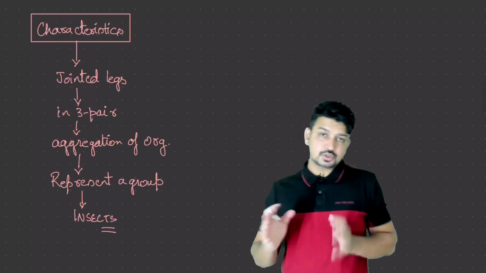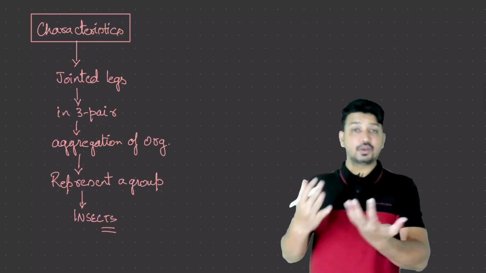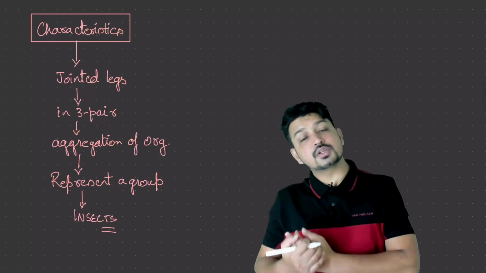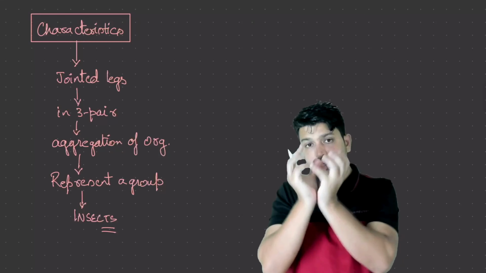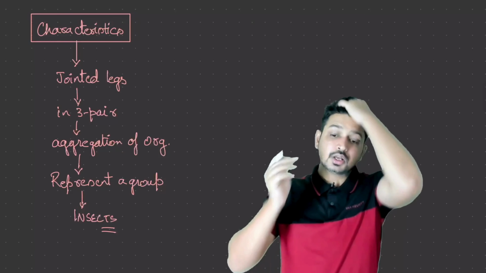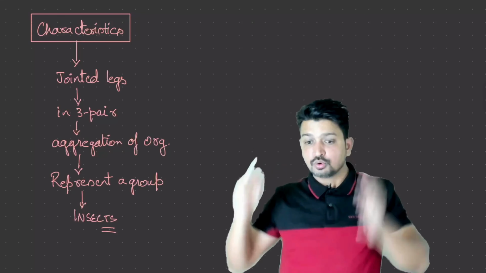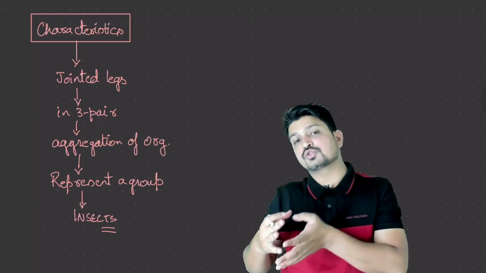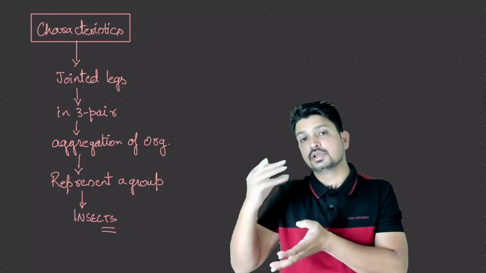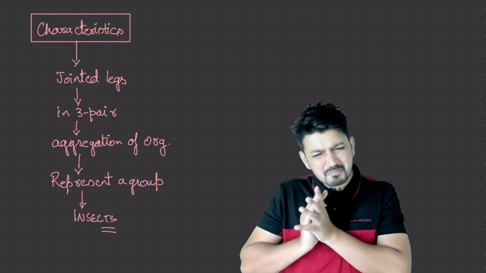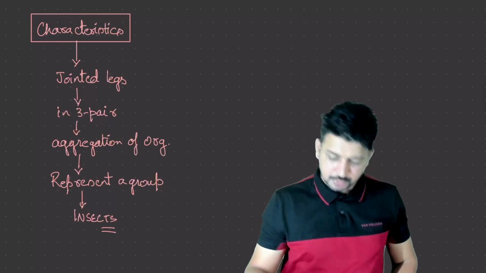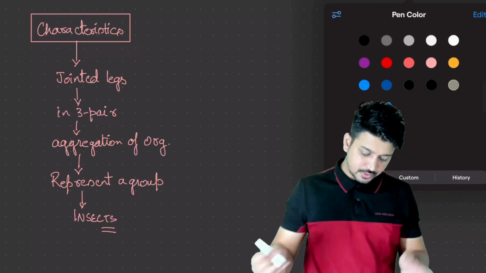This is how grouping works, this is how a category works, this is how a hierarchy works. We took a particular characteristic: jointed legs in 3 pairs. Whichever organism has jointed legs in 3 pairs, we place in a single group, which is called an insect. It's a very simple form of the definition which we have studied right now.